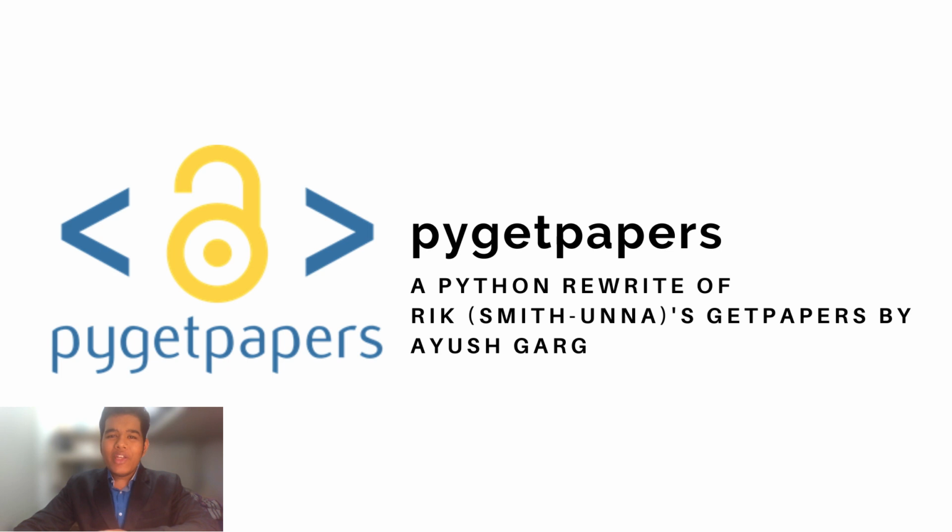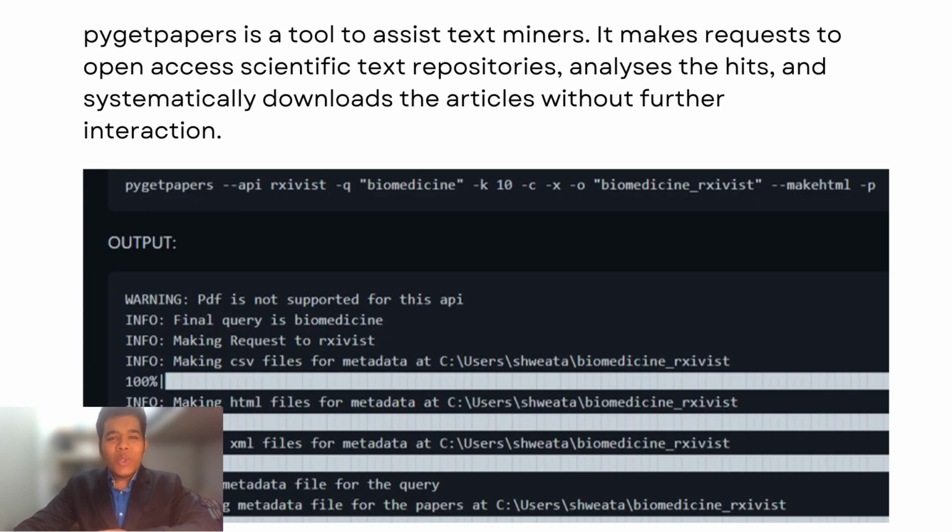A little bit about the history of the tool. So Rick Smith and I coded Getpapers and we have been writing a Python version with added functionality. Pygetpapers is a tool to assist text miners. It makes requests to open source scientific text repositories. It analyzes the hits and systematically downloads the articles without further interaction.